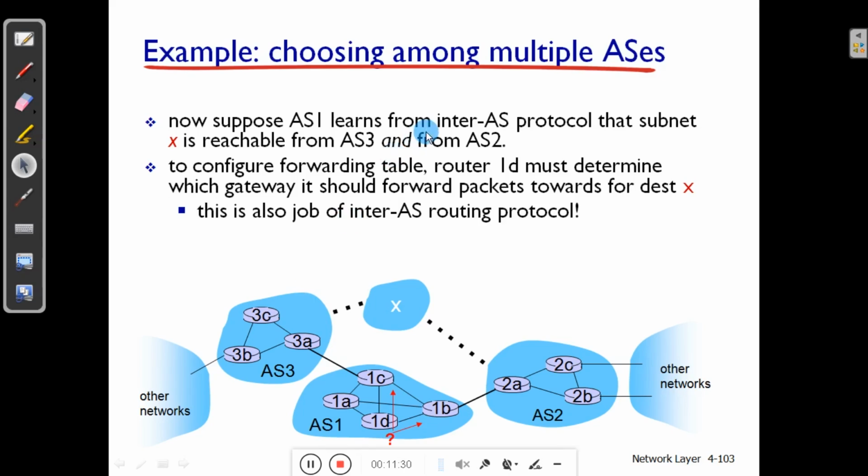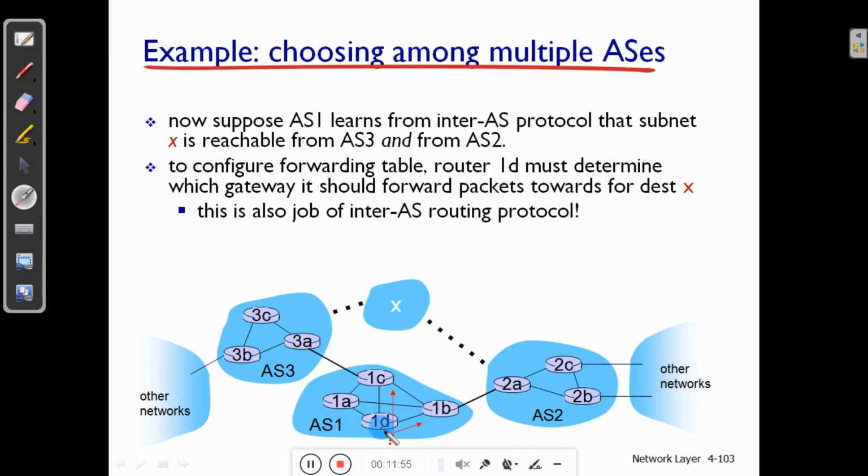Now this is the job of the inter-AS routing protocol, to decide which is the best path to reach the destination X from AS1, whether the best path is through AS3 or through AS2. And that information will be passed to the other routers in AS1.